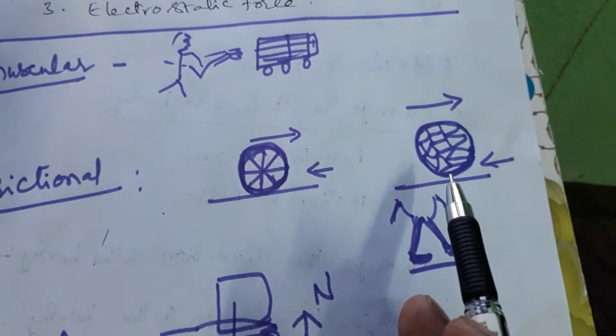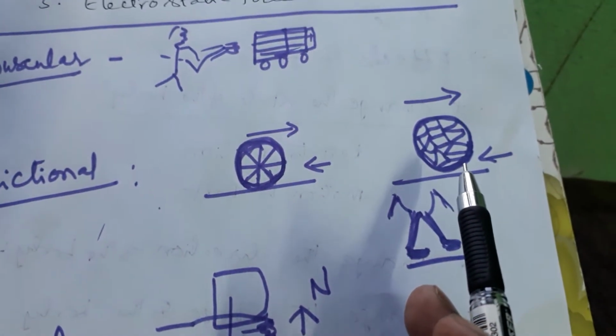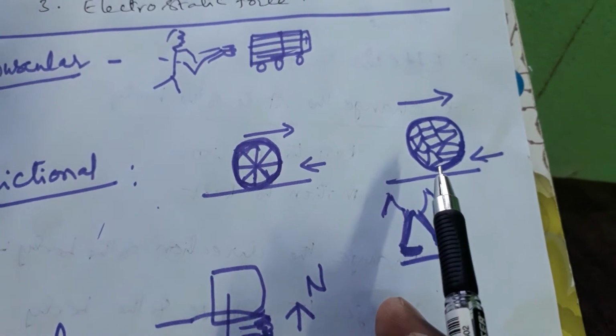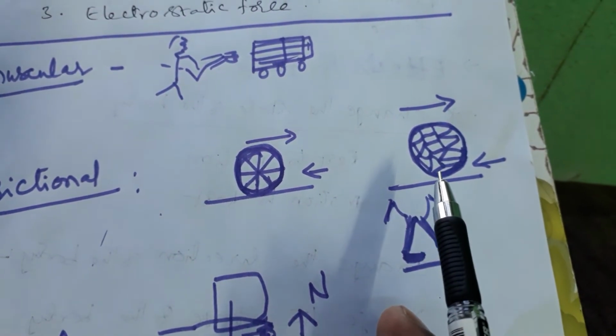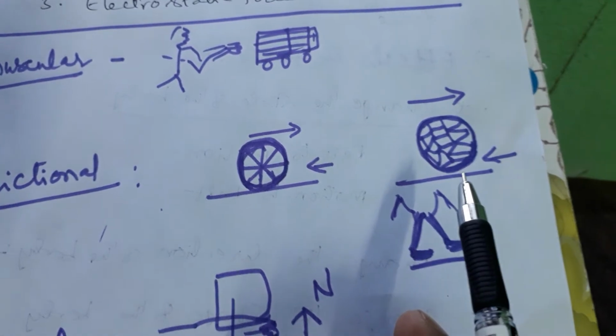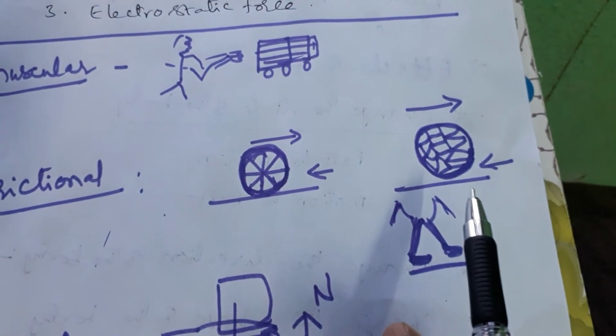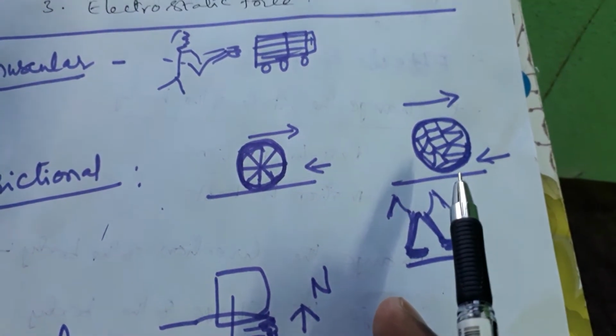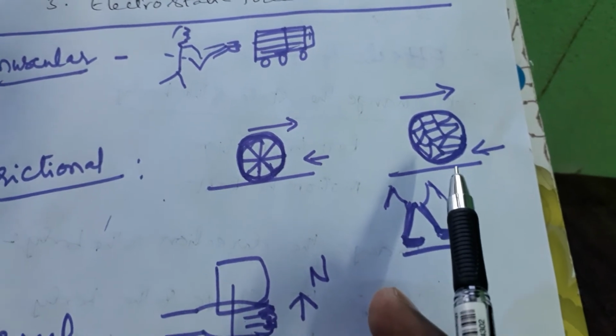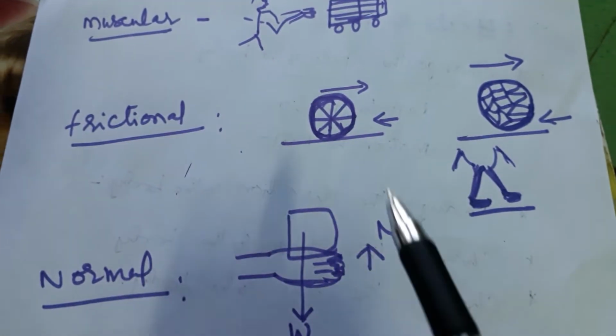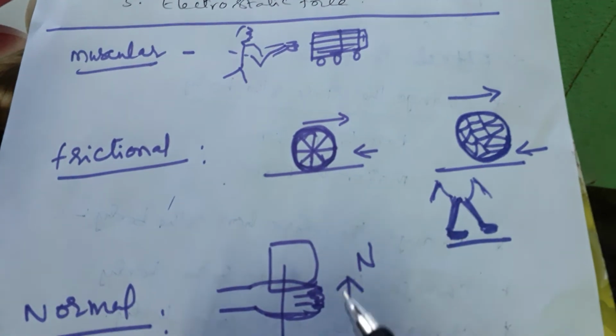A ball, a football: kick the football and after some time it will come to rest. The football moves on the ground, and after some time it comes to rest because of the force acted by the ground on the ball, which is against the movement of the ball. That is called frictional force. These are examples of contact force.